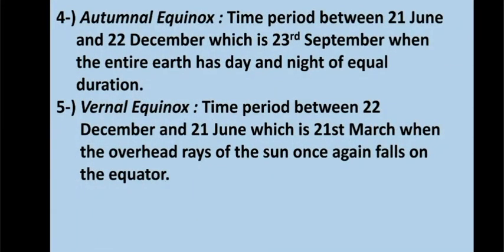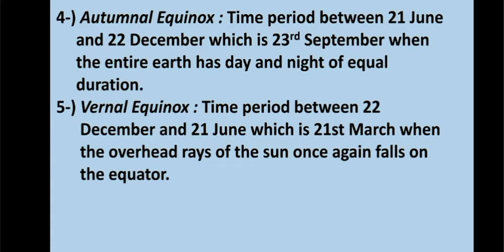Now we will talk about autumnal equinox and spring equinox or vernal equinox. So first, understand the meaning of equinox. So equinox is the time when we have night and day of equal length all over the earth.